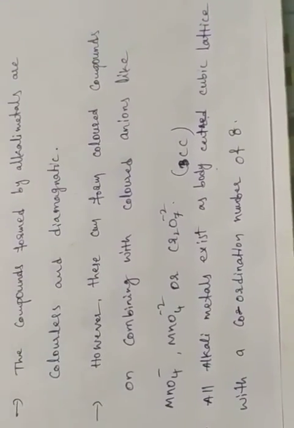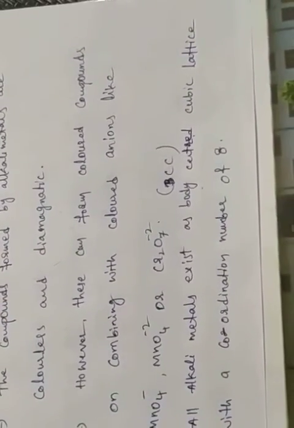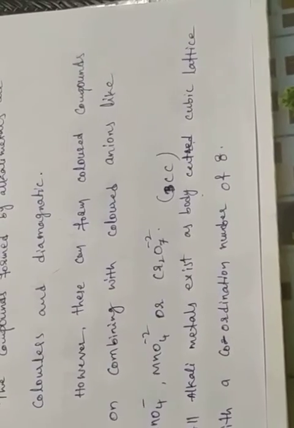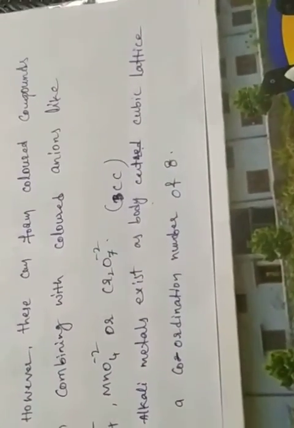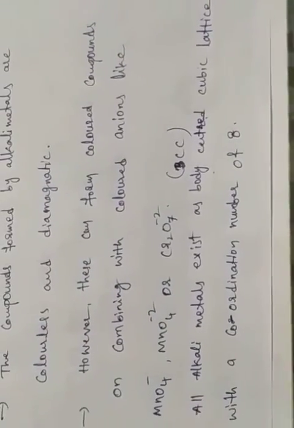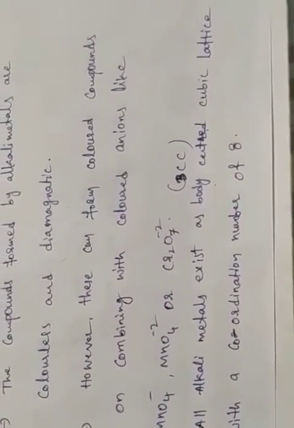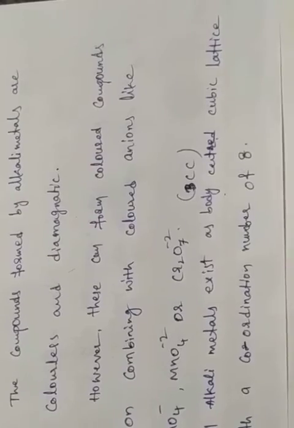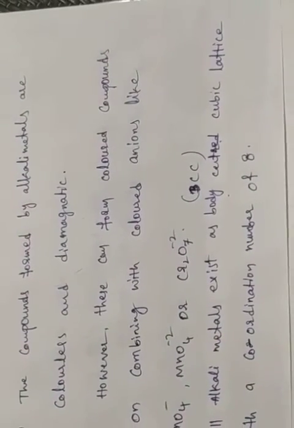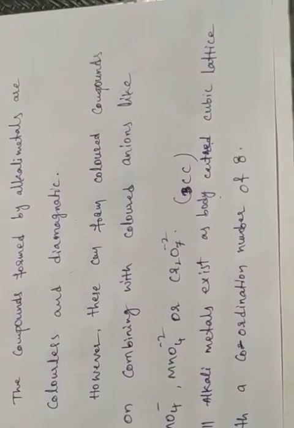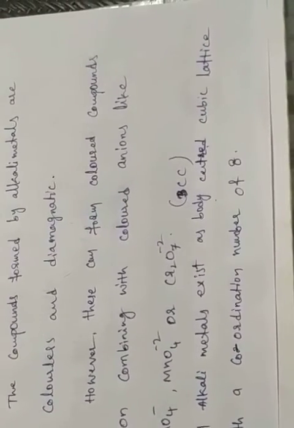These are the structures of chemical compounds having the phases. We will discuss those structures in higher classes. Here you can just remember that alkali metals exhibit the BCC structure, body centered cubic lattice.